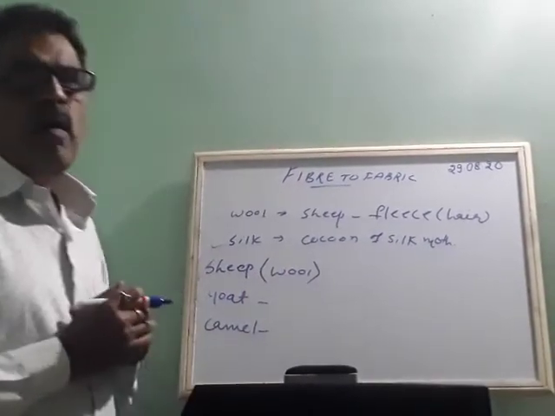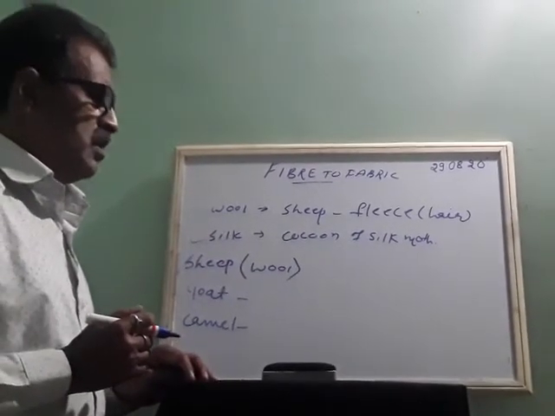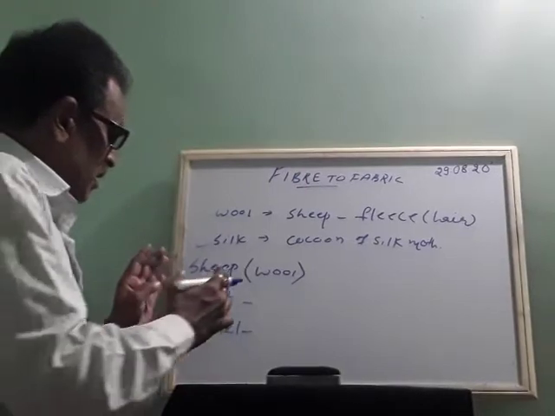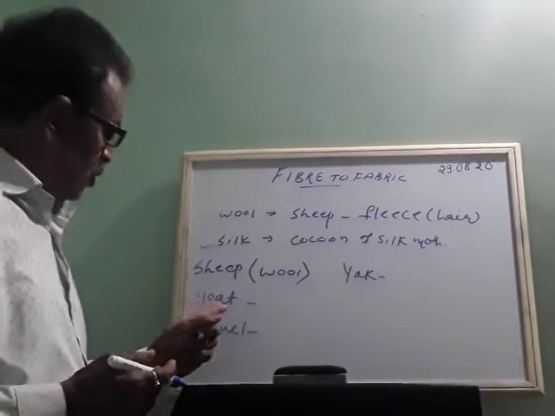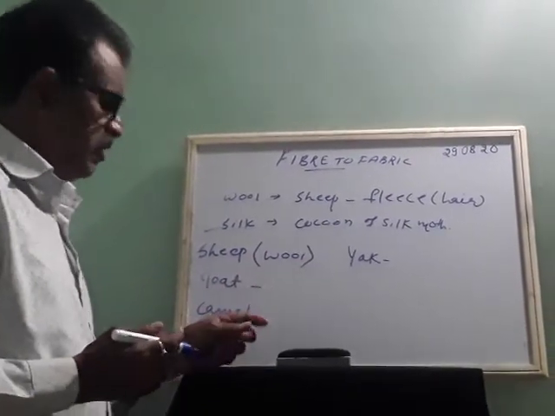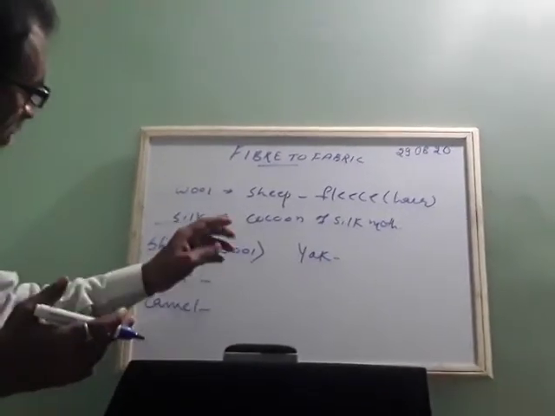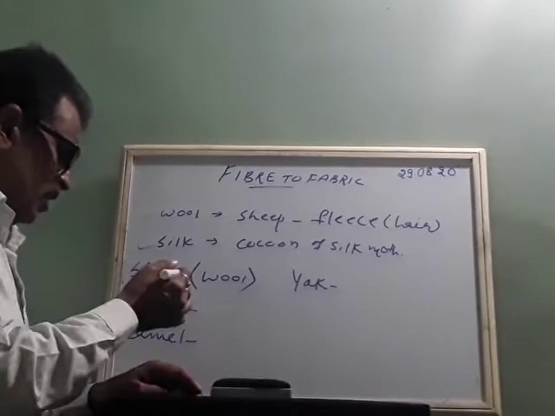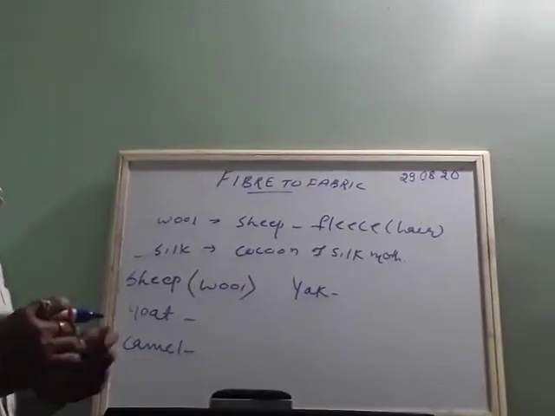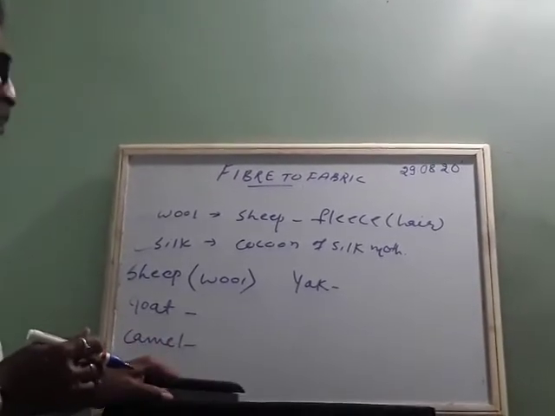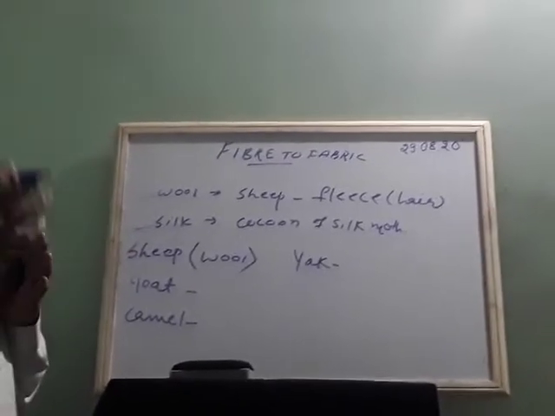Okay. See, mostly the sheep or goat or even yak, in cold regions. Goats and different animals, all of them have their fleece. Okay. So different methods are used to obtain the wool from goat, sheep, yak, camel. Okay. So what processes? See, there are some yak in the hilly regions.